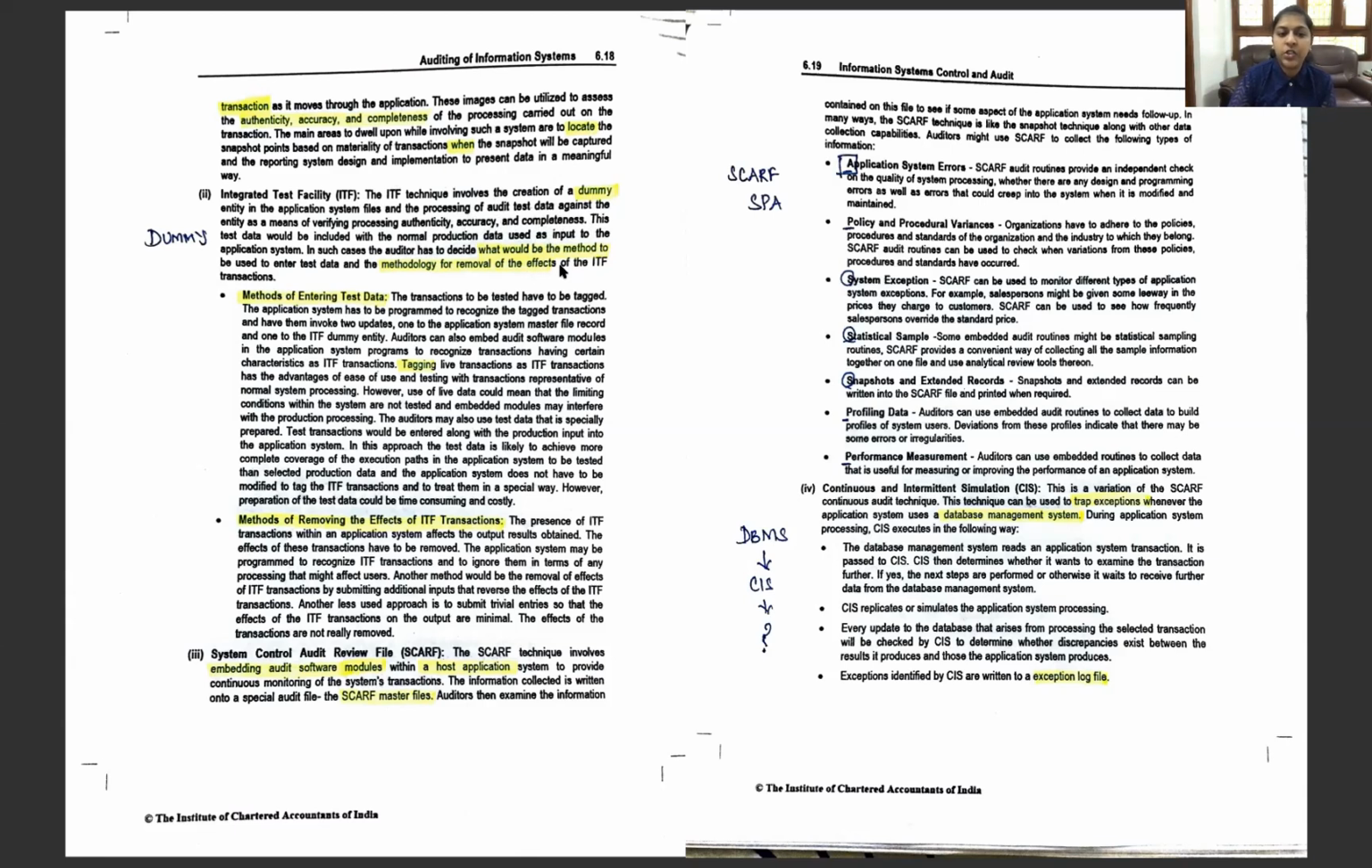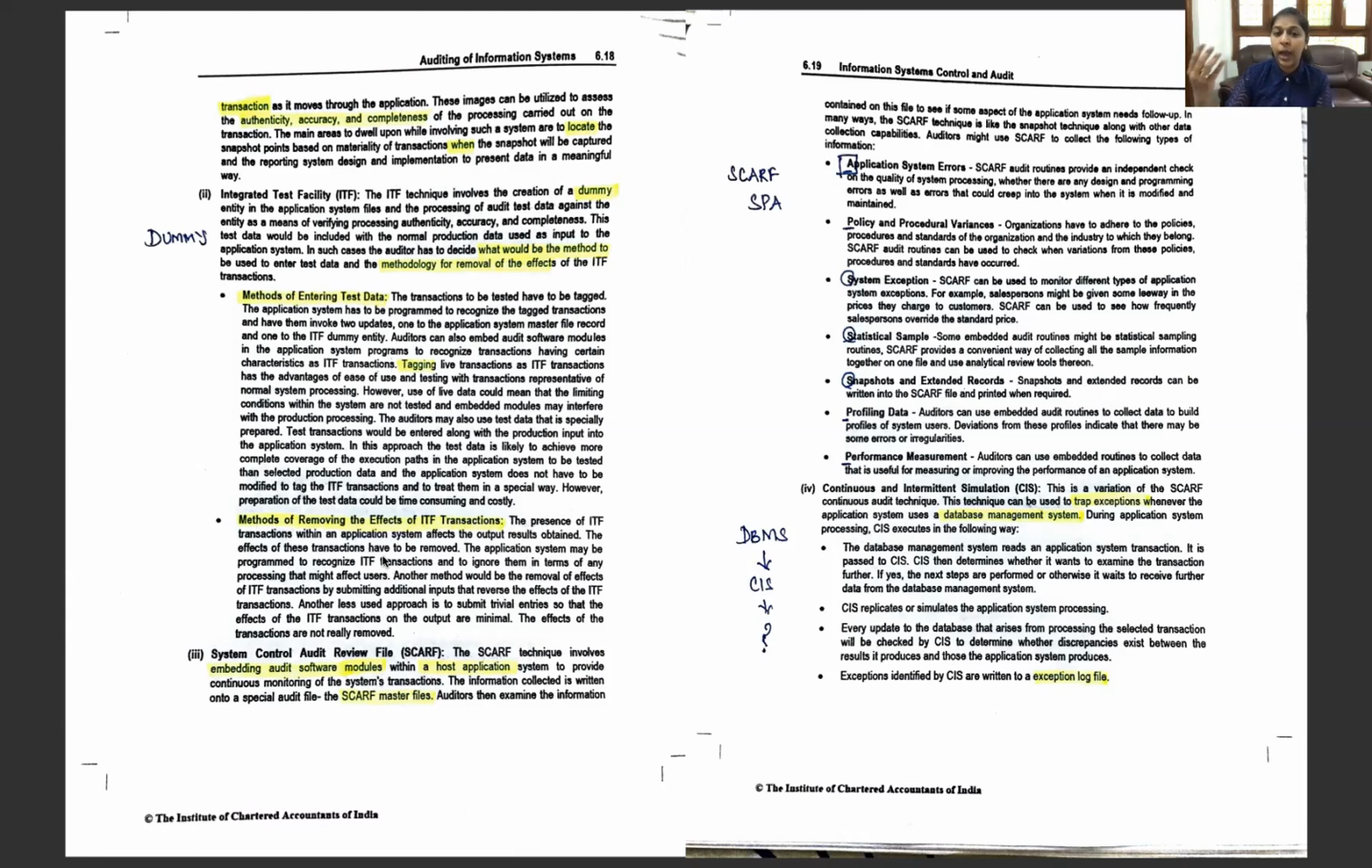So the questions here which arise are, how are we going to enter the test data? Through the method called tagging live transactions. Through the method of tagging, the dummy entry will be entered. Then the other question is, how are we going to remove the effects of the ITF transactions? The application system may be programmed to recognize the ITF transaction. This is how we are going to remove the effects.